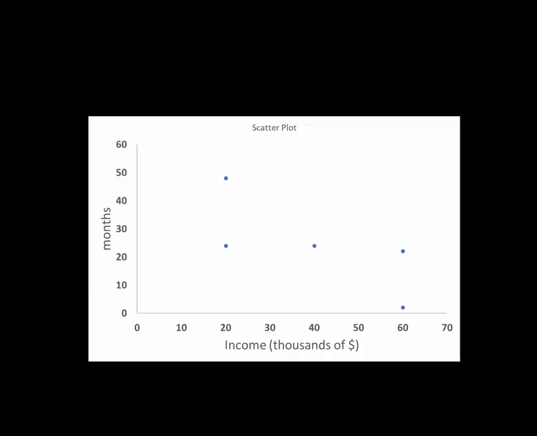Anyway, this is where we'll pick up the story. So I might think that I could use what I know about income and months of ownership to predict months of ownership from income. It looks like I could just adjust my prediction down as income increases, but by how much?